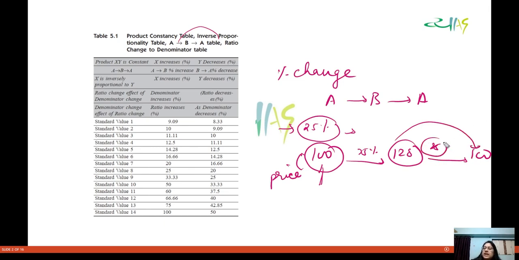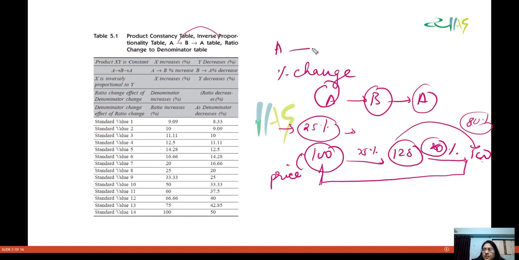So that means 20%, because this 100 is 80% of 125. So reduce your consumption by 20% so that you pay the same price. This is a kind of equation, where we are going from A to B and then from B to A.